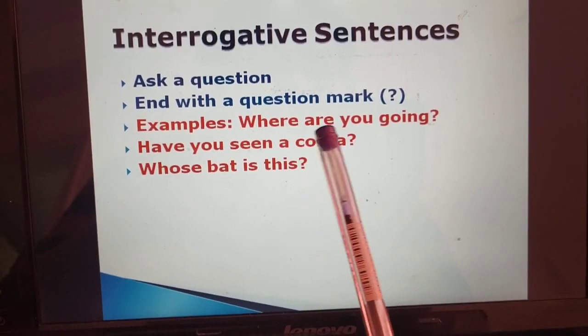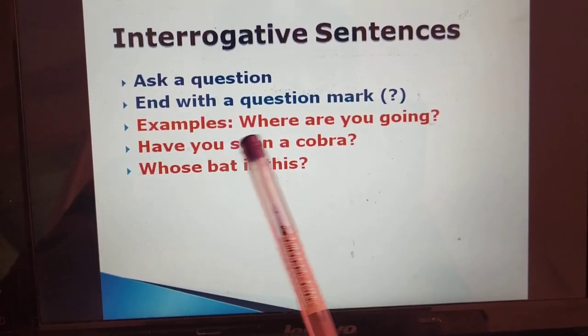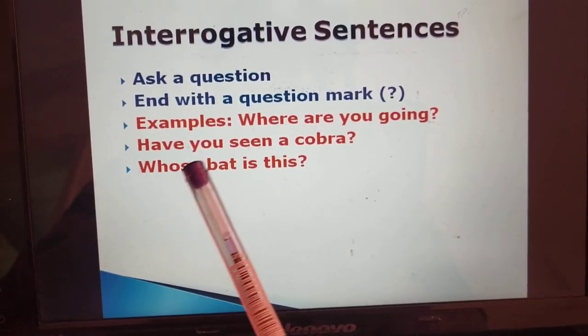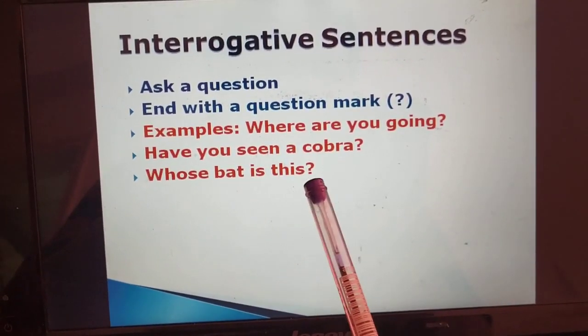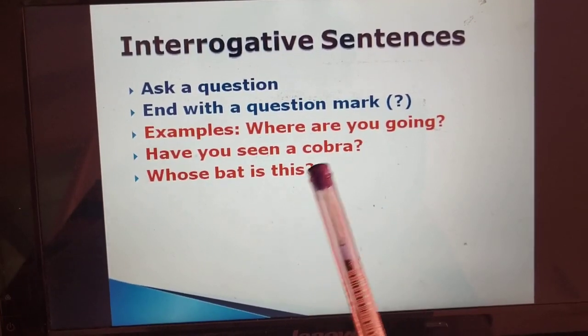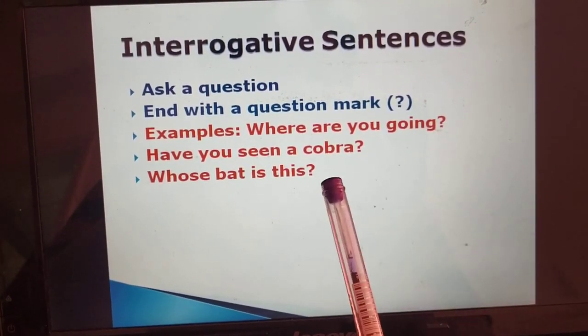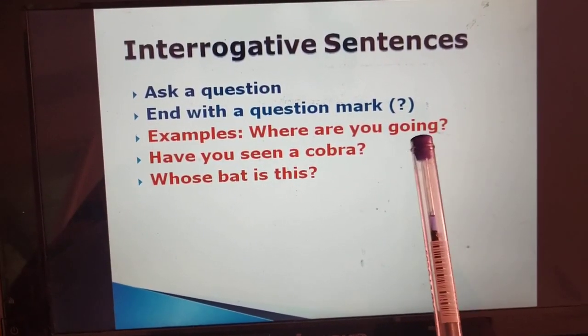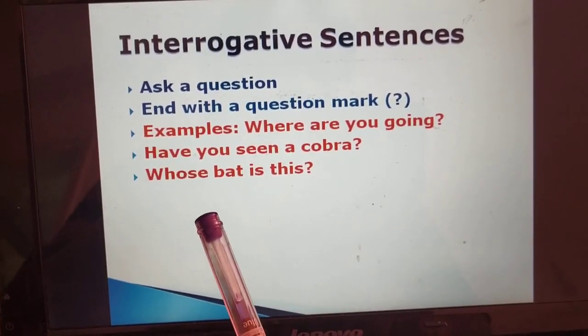First, where are you going? Second, have you seen a cobra? Third, whose bat is this? Now, as you can see, all these are questions. So, all these are ending with question marks.